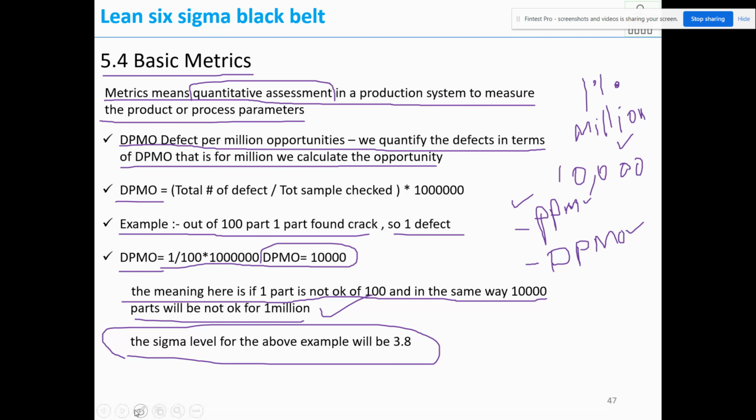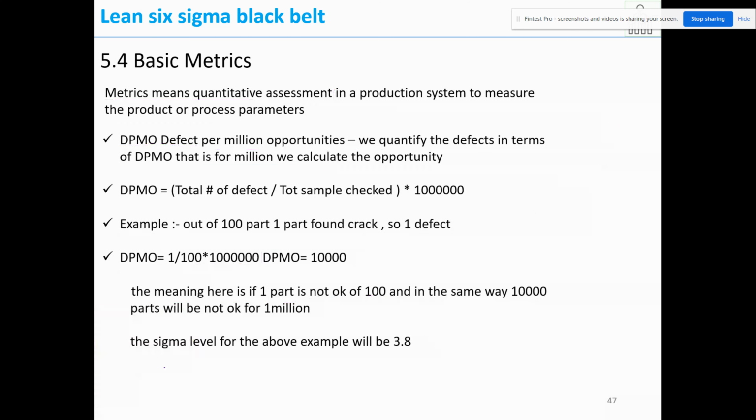How did I get the sigma level? Let us see. Since the standard is kept at 6 sigma, and we are calculating defects per million opportunities, that is, for 10 lakh, from 0 to 6 sigma level we have divided the 10 lakh uniformly, and for each level we give a yield.